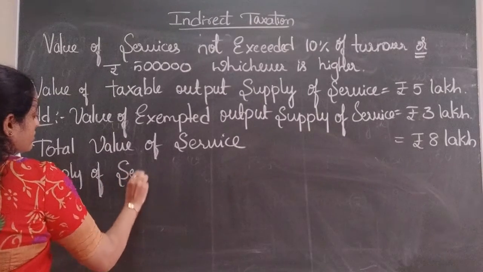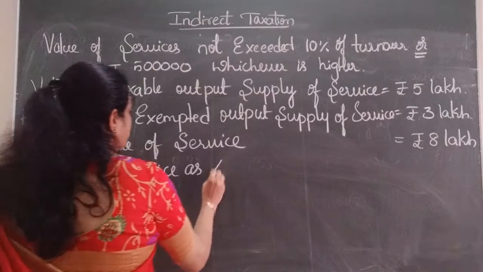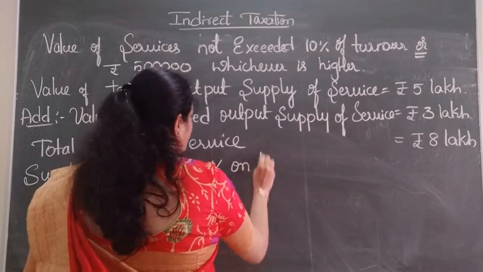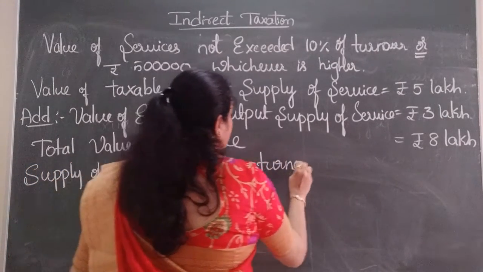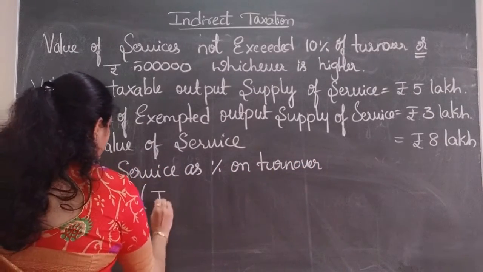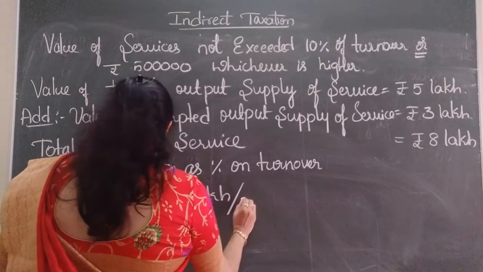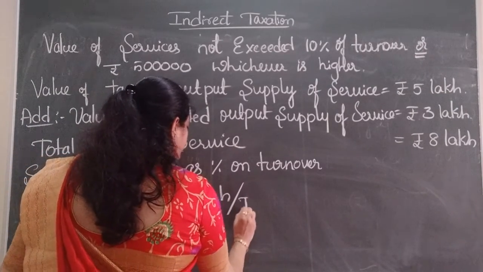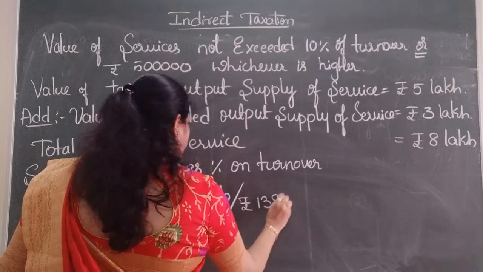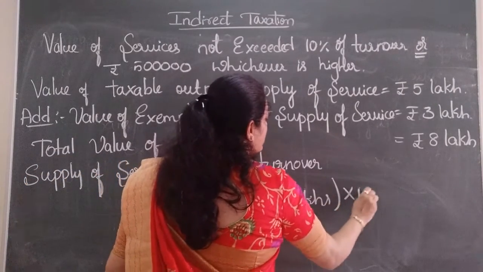supply of service as percentage on turnover. That is rupees 8 lakh divided by rupees 138 lakhs into 100.